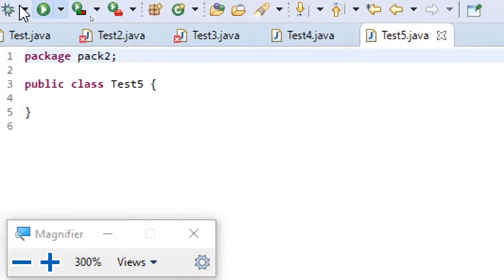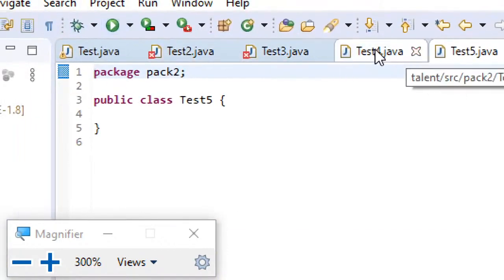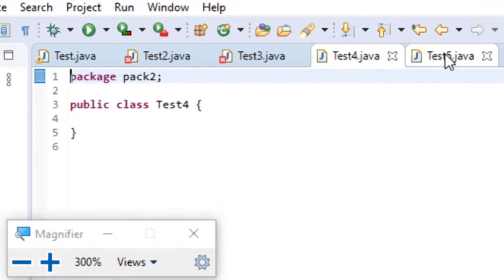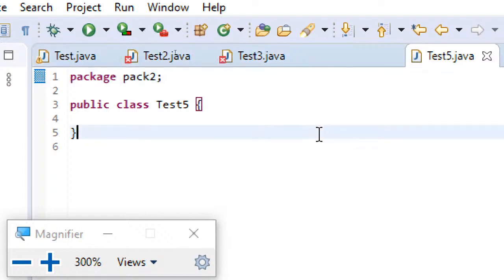So two more classes are created, but observe the difference. Here test4 and test5 are the classes in pack 2, that is package 2, whereas test, test2, and test3 are part of pack 1.